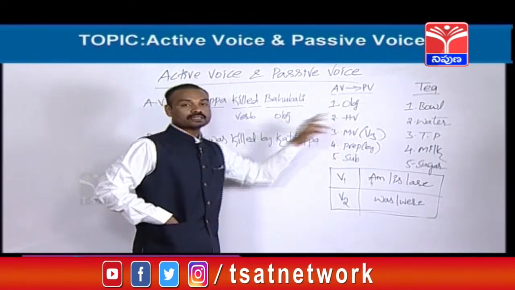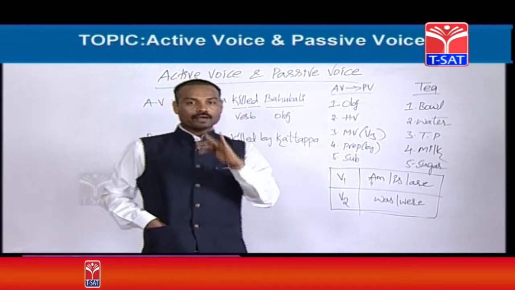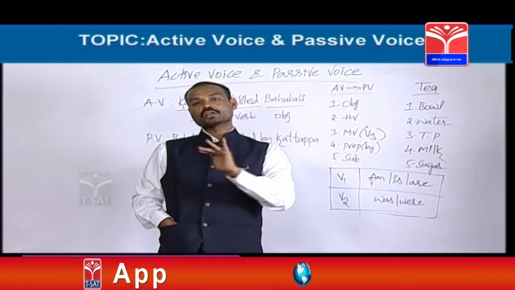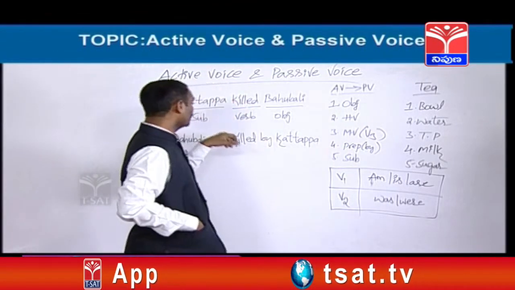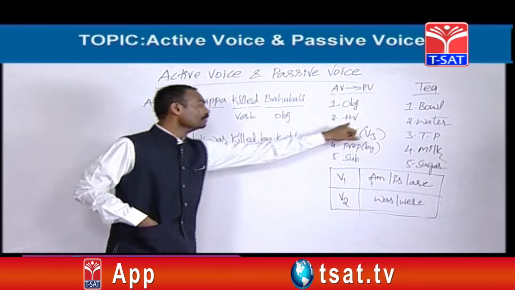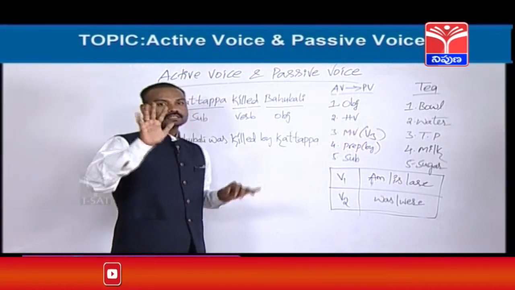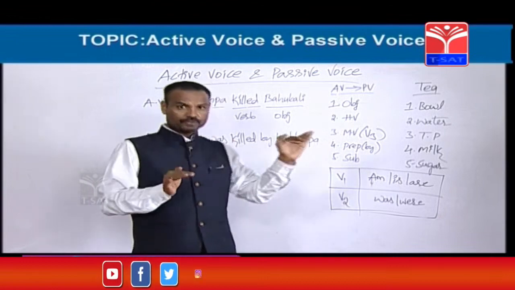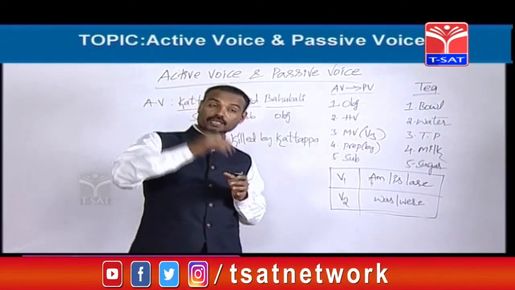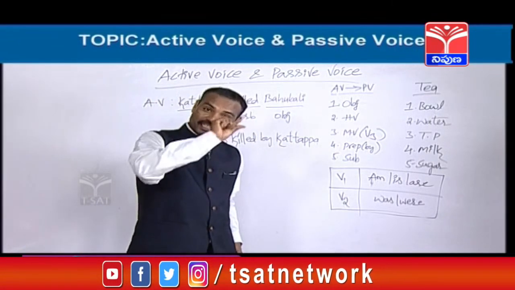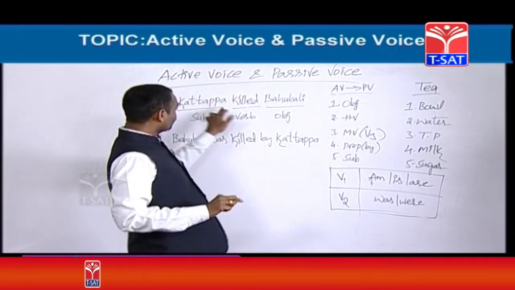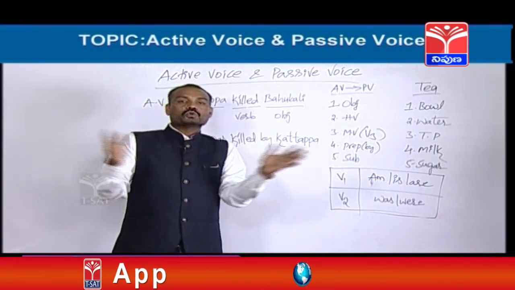Now, what next? HV means helping verb. I have already told you that in this topic helping verbs are called B forms. After knowing the object, we should know where is the helping verb. See friends, sometimes helping verbs are given in the given activize only. If they give the helping verb in the activize, there is no problem at all.